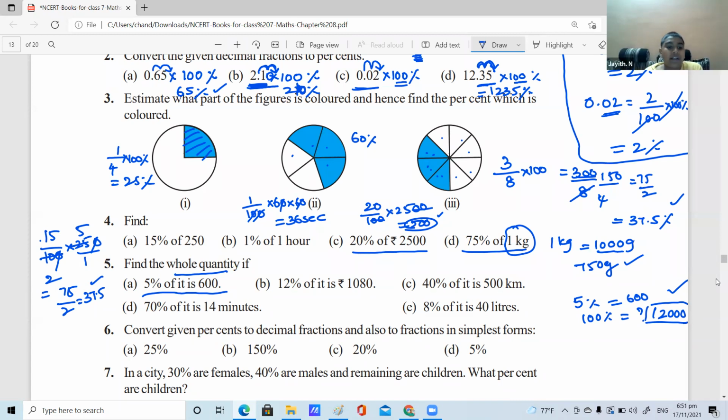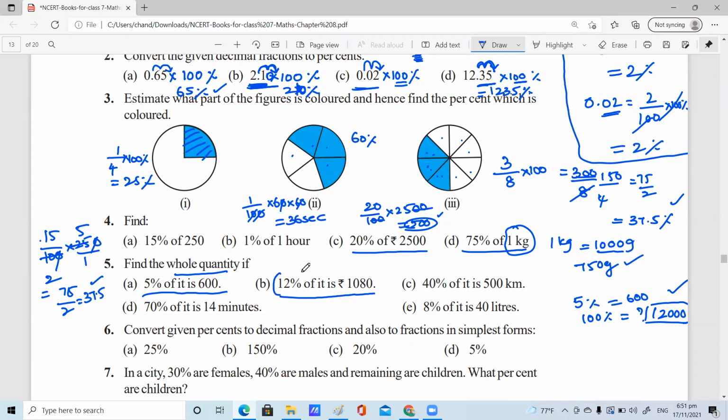Don't worry. 5% equal to 600, 100% is 600 multiplied by 20. Ma'am, Raghav, can I tell, ma'am, please? B bit. Raghav, 1 minute. For the B1, the answer is 9,000.